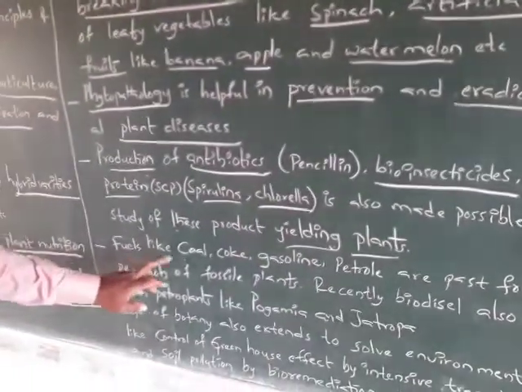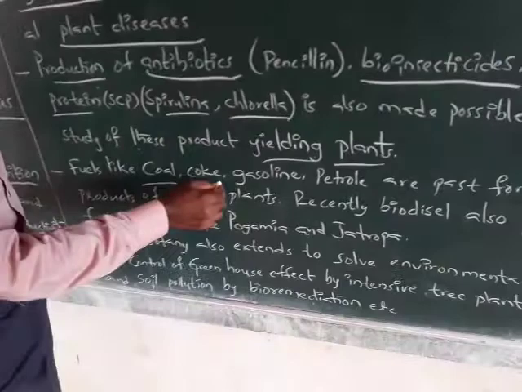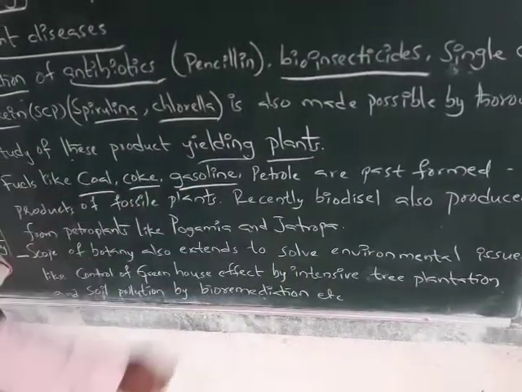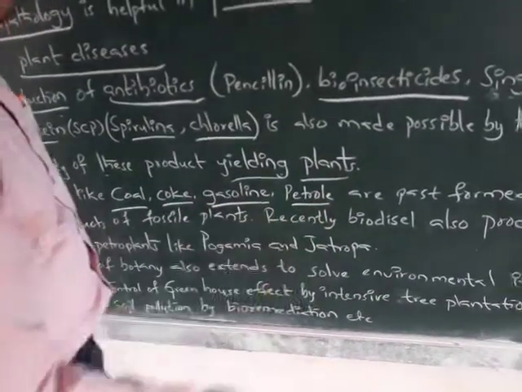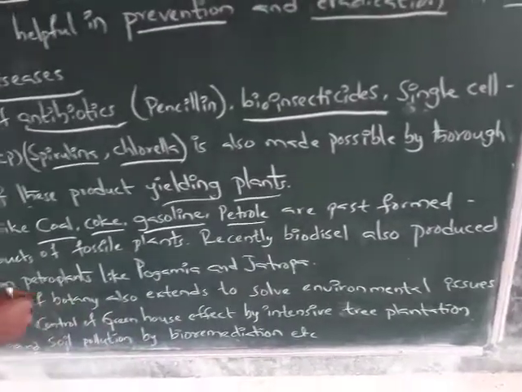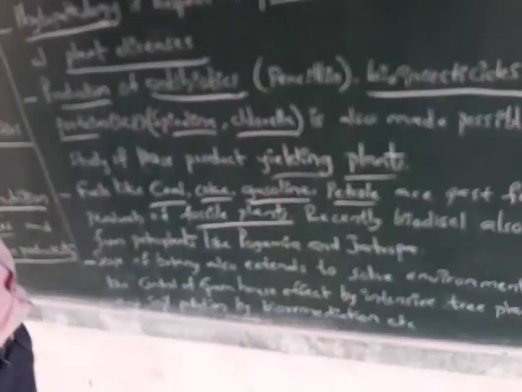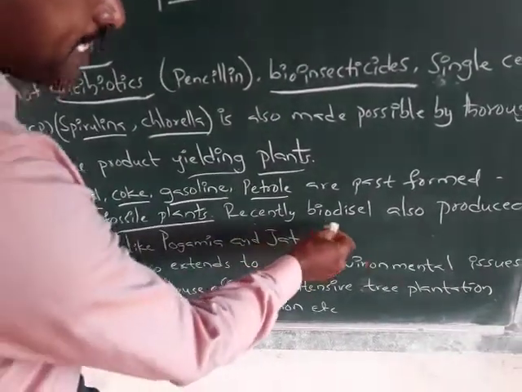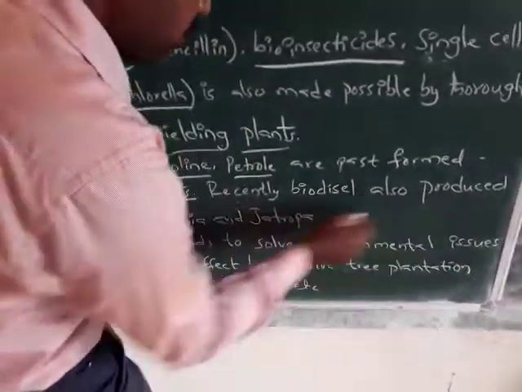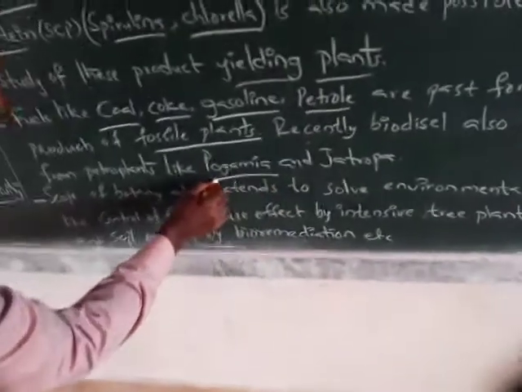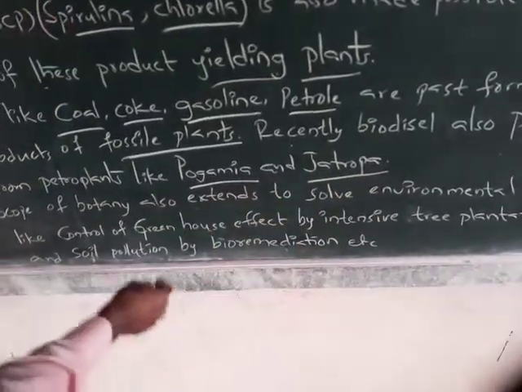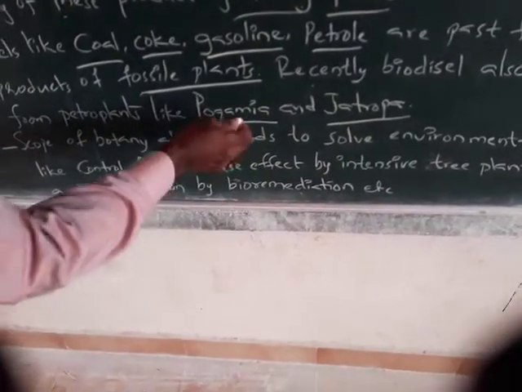Fuels like coal, coke, gasoline and petrol are all fossil formed products of plants. Recently, biodiesel plants are also produced. Pongamia and Jatropha are the two biodiesel plants used for producing biodiesel.